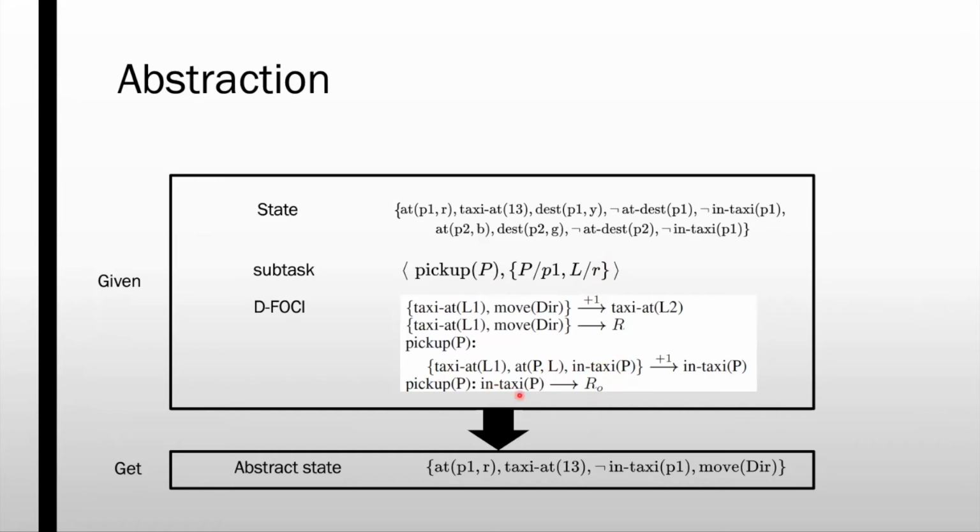Since in-taxi P1 becomes a relevant variable and this defoci statement is influencing in-taxi, we will ground the second last defoci statement and collect the taxi-at and in-taxi literals from the LHS as a relevant set of variables. So unrolling the foci statements like that for fixed depth and collecting all the literals that we encounter on the left hand side gives us the complete set of relevant variables which become our abstract state representation.